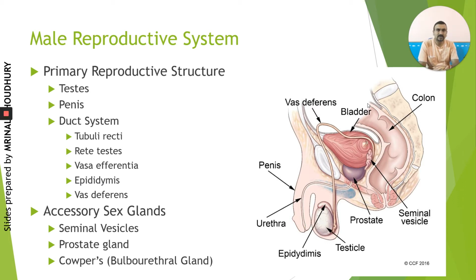Along with these structures, there are certain glands involved, whose secretions are very necessary for the functioning of the reproductive system. These are called accessory sex glands, or the male sex glands, such as the seminal vesicle, prostate gland, and Cowper's gland or bulbourethral gland.